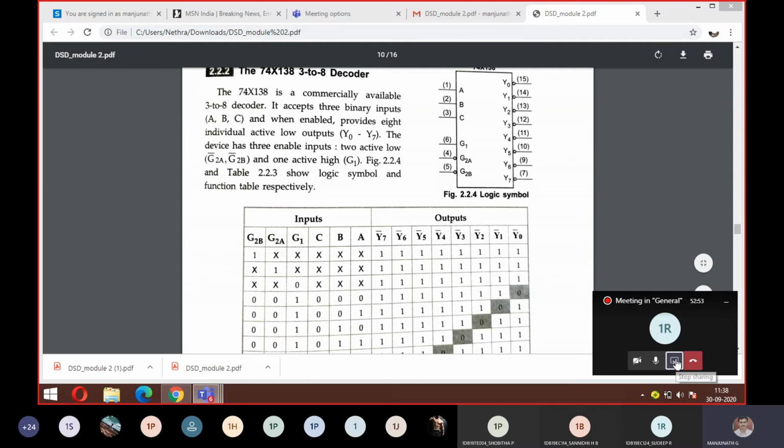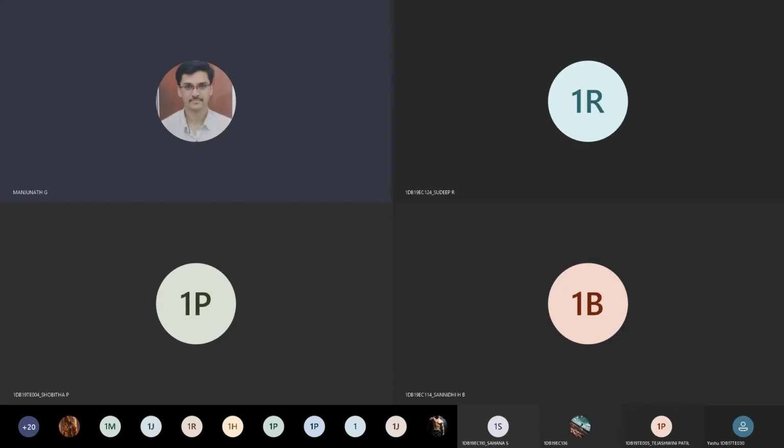Let me write here so you can understand. 2:4 means you should have 2 inputs. How many combinations can you get? 4. Good. I'll just plot this, just one set.